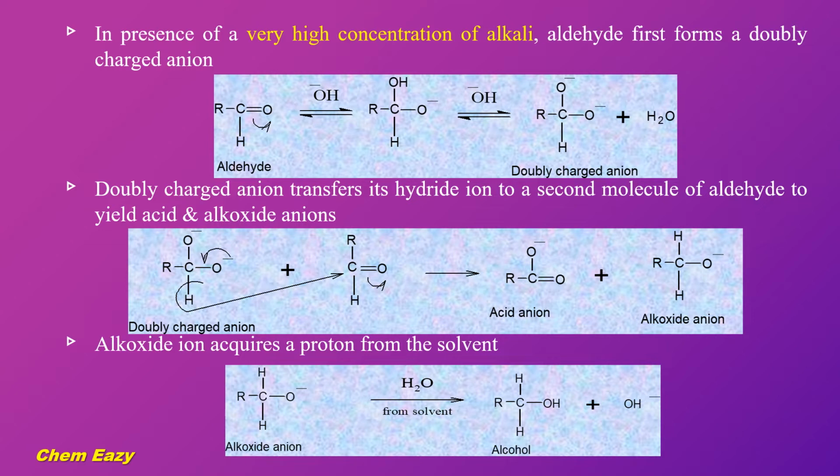Suppose the Cannizzaro reaction proceeds with a very high concentration of alkali, aldehyde first forms a doubly charged anion. As shown in this example, aldehyde in presence of very high concentration of alkali forms doubly charged anion. This doubly charged anion transfers its hydride ion to a second molecule of aldehyde to yield an acid and alkoxide anion. This alkoxide anion gets a proton from the solvent and finally yields alcohol.